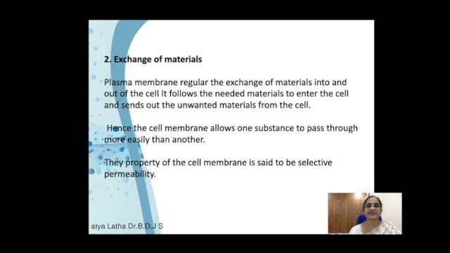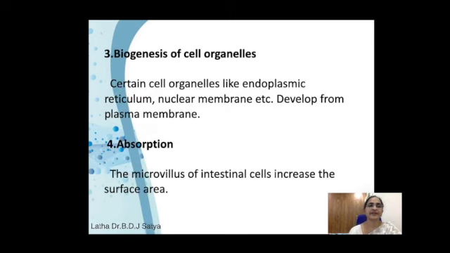The next function is the exchange of materials. The materials useful to the cell come inside via the plasma membrane, and the unwanted material is expelled out through the plasma membrane. Next, biogenesis of cell organelles. According to some scientists, the nuclear membrane, endoplasmic reticulum and other cell organelles evolved from the plasma membrane.